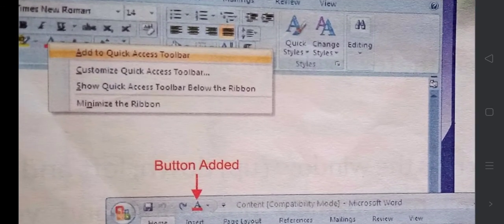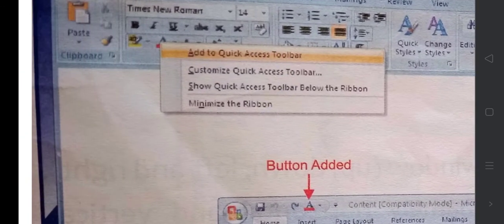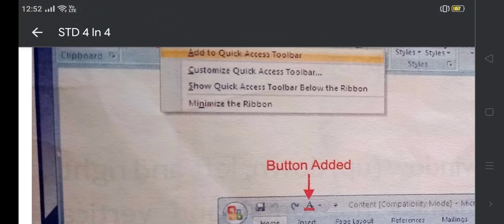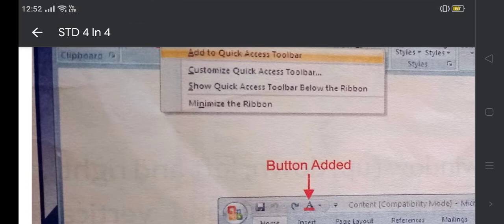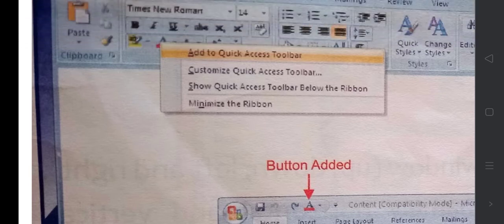Now for example, I want to add this bold to my quick access toolbar. What I'll do is give a right click on the bold. The drop down menu will come here.